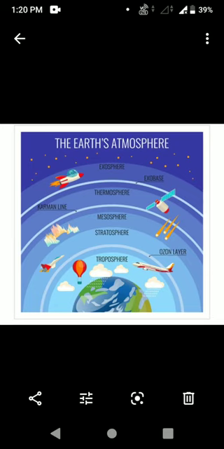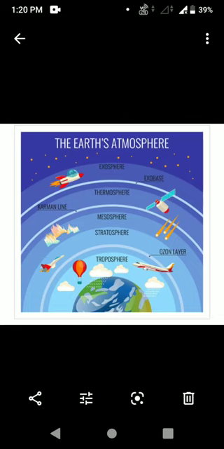Okay, and also sometimes they may ask the question, in which sphere can a jet plane fly? That is the stratosphere. Okay, very good. Next, the third layer. Do you know? That is the mesosphere. Very good. The mesosphere extends between 50 km and 80 km.